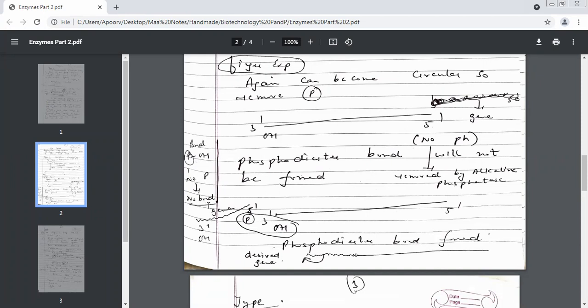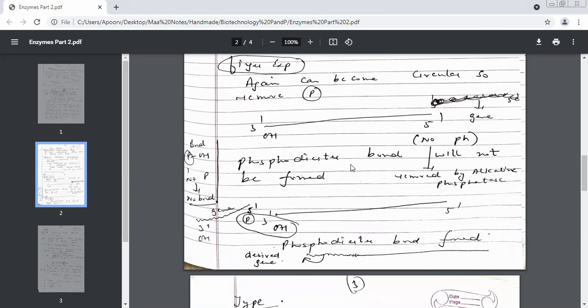When I started the topic, I talked about an enzyme, alkaline phosphatase. What name did we take of the third enzyme? Alkaline phosphatase. Yes. So this alkaline phosphatase will do this work only. It will remove the phosphate from which end? 3' or 5'? 5 prime. So that which bond is not formed?